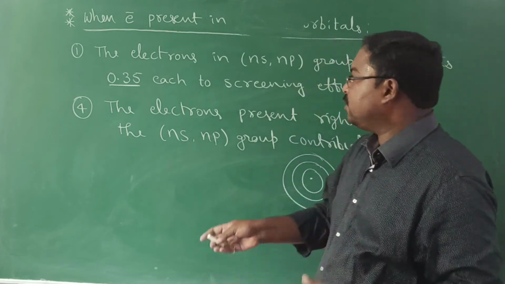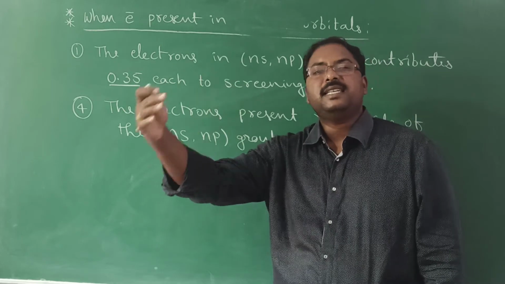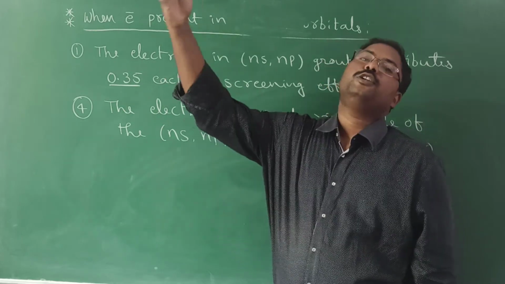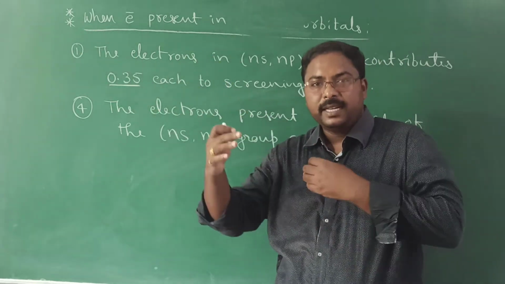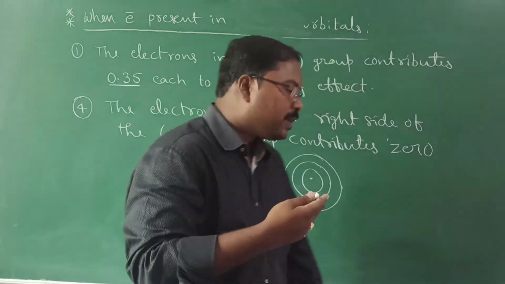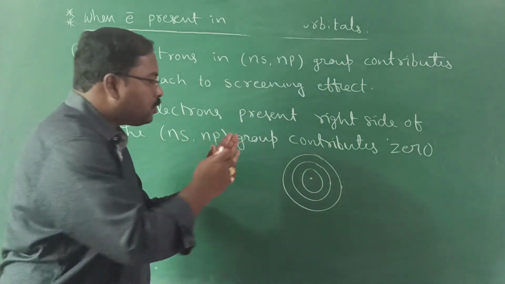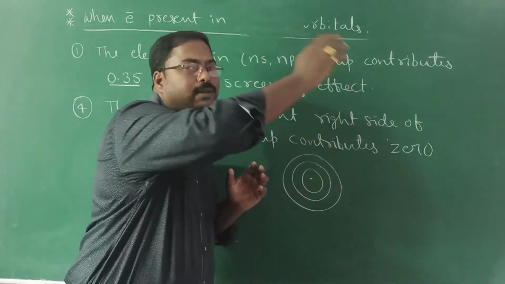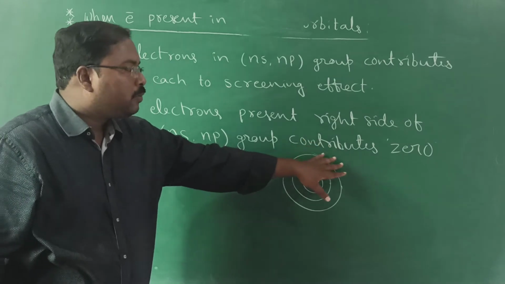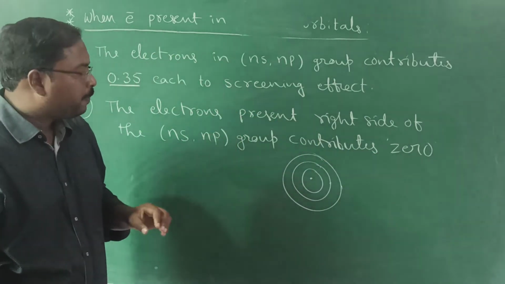Got the logic or not? Can the fourth bench student act as a screen between the teacher and the third bench? Foolish it is. So that is what I gave as a rule. The electrons present on the right side, meaning after that, whatever electrons you write, won't contribute towards the screening effect.